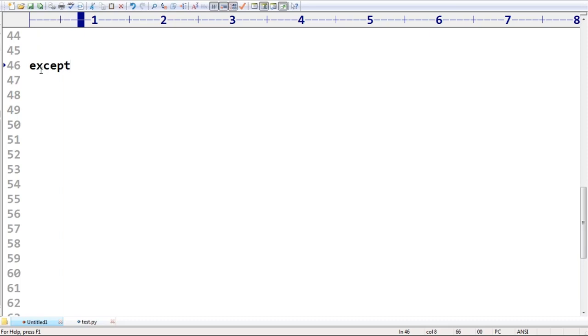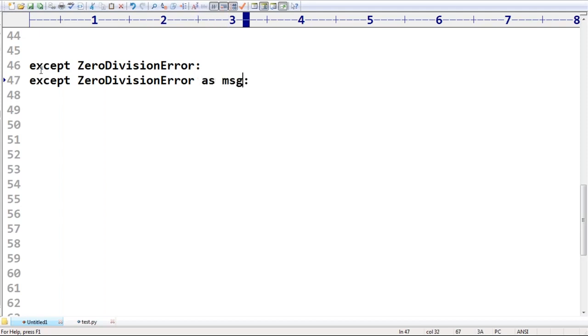Except ZeroDivisionError. Are you getting it? Just observe that, sir. Except ZeroDivisionError. This is one possibility, which we already used. The second possibility, sir, is except ZeroDivisionError as message. Have you remembered? Except ZeroDivisionError as message we already covered.